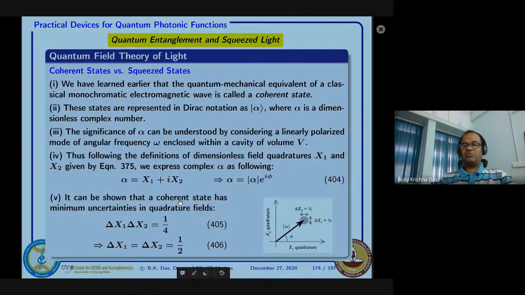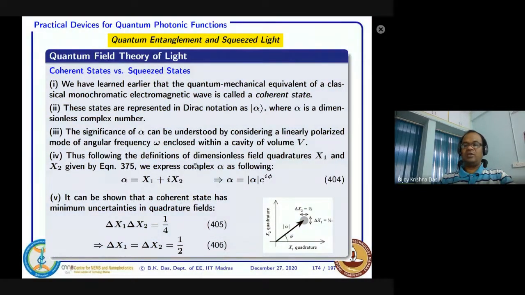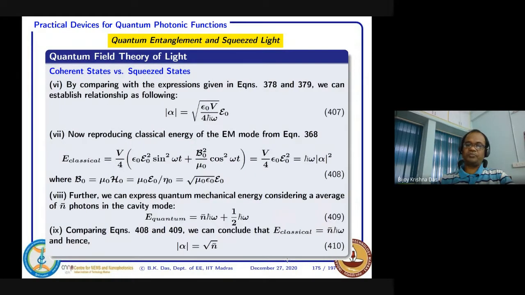So we started with classical things, then introduced field quadratures and related them to a harmonic oscillator. We conclude that if a monochromatic mode can be considered a harmonic oscillator, it can also fluctuate, and this is the situation.